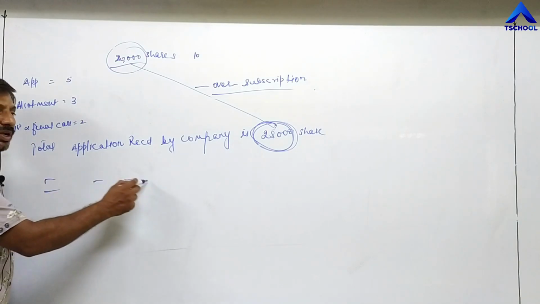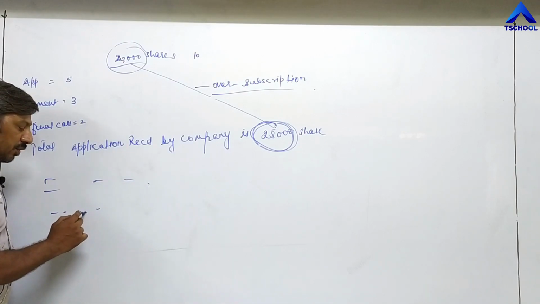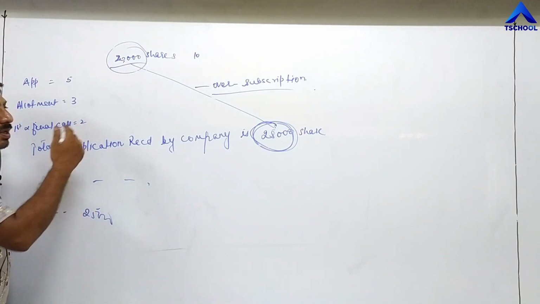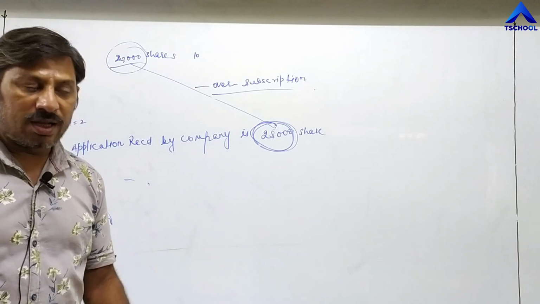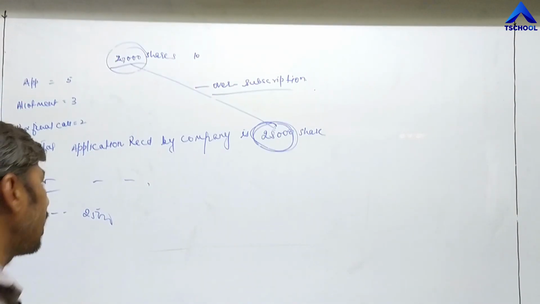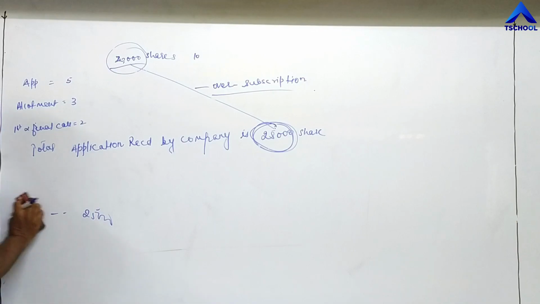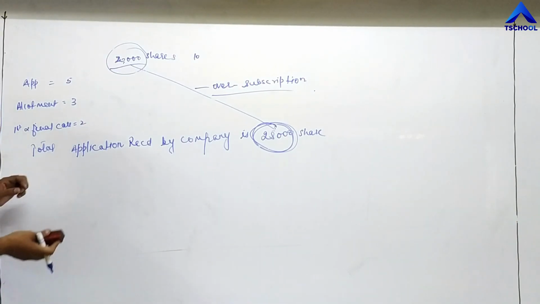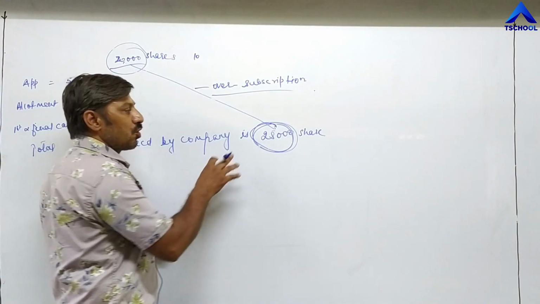Investors have sent different applications, and the total of these applications equals 25,000 shares, but the company is in a position to allot only 20,000 shares, not more than that. This case is called over subscription. So how to pass entries in case of over subscription?